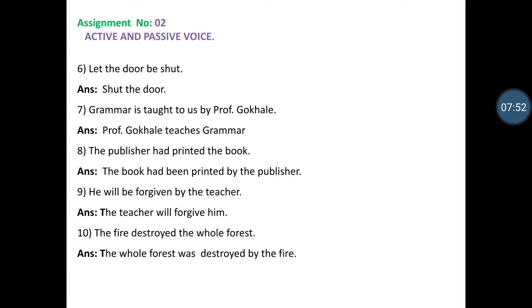He will be forgiven by the teacher. Passive voice of simple future tense is there. The teacher is the object, and at the place of the object we transfer the subject. So, the teacher will forgive him. The fire destroyed the whole forest. The whole forest was destroyed by the fire. Destroyed is V2, transferred into was destroyed. Active to passive.